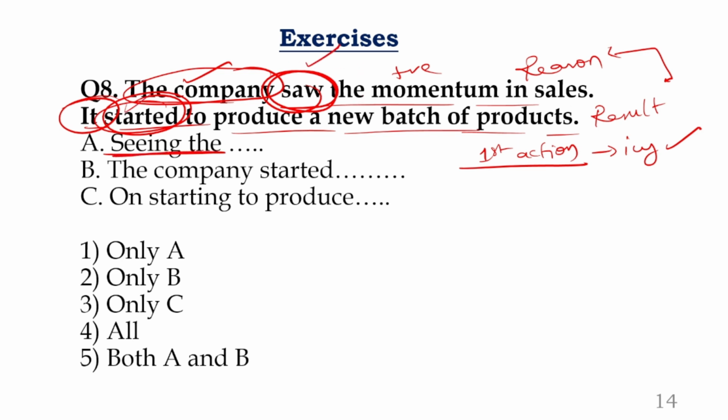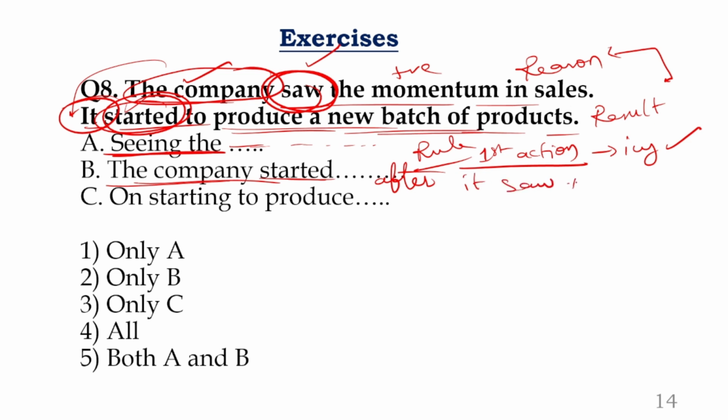So what is the statement given here? Seeing the momentum in sales, in the place of it, use the company. The company started to produce a new batch of products. So see, I already told you this rule. It is applied, very simple. Now look at this. What is the second statement? The company started to produce a new batch of products after it saw the momentum in sales. Sentence is same. You are reversing it. No problem at all. You can use result with reason also, no doubt.